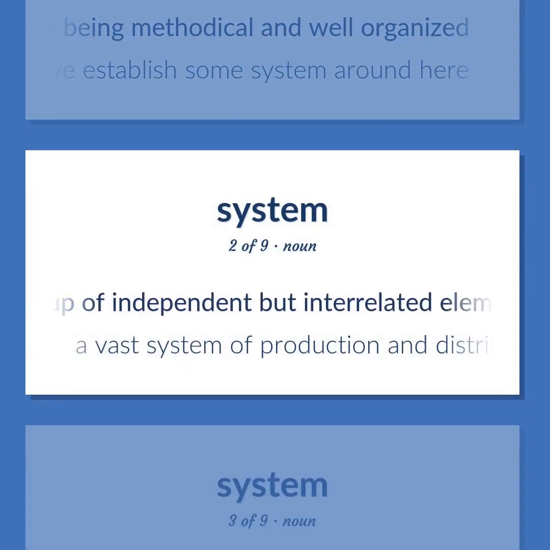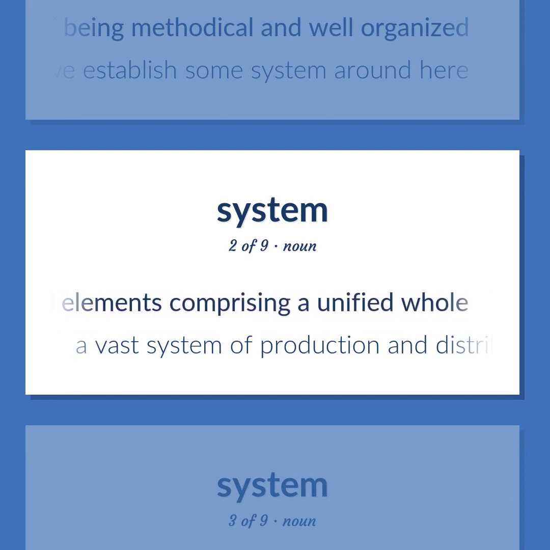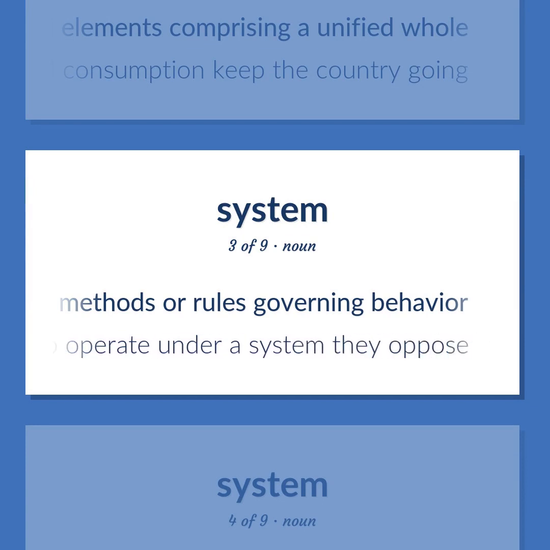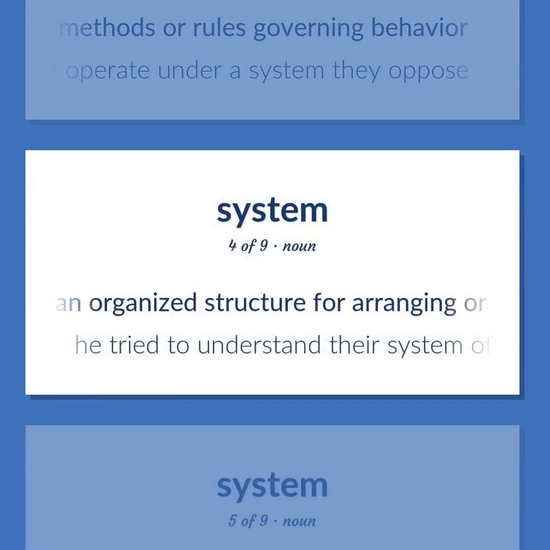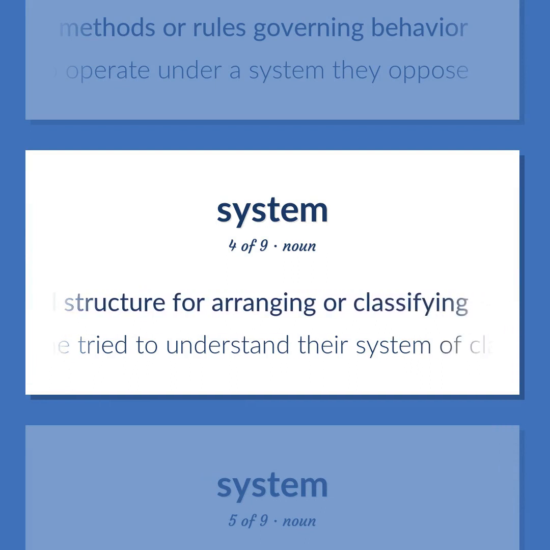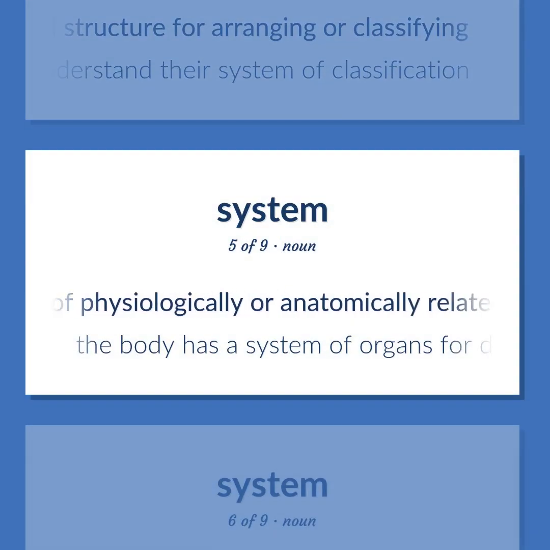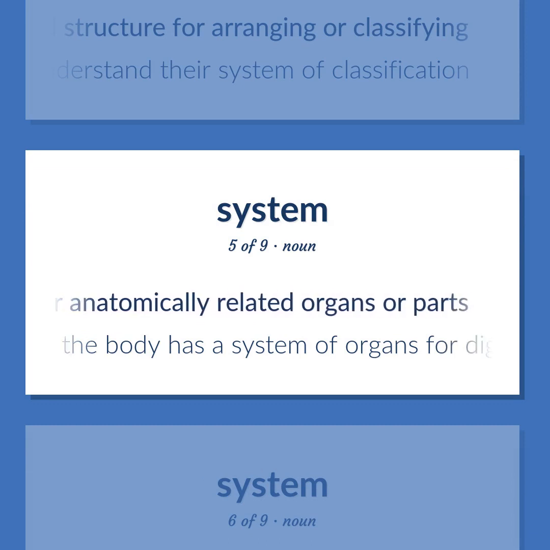A group of independent but interrelated elements comprising a unified whole. A vast system of production and distribution and consumption keep the country going. A complex of methods or rules governing behavior. They have to operate under a system they oppose. An organized structure for arranging or classifying. He tried to understand their system of classification. A group of physiologically or anatomically related organs or parts. The body has a system of organs for digestion.